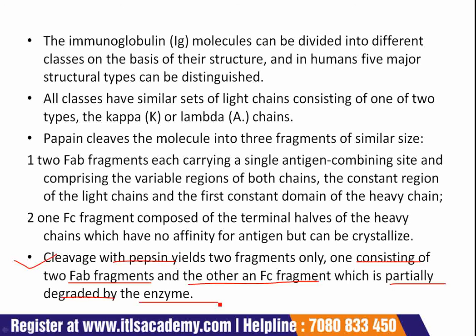The variable regions on both the heavy and light chains contribute towards antigen recognition, whilst the constant regions of the heavy chain, particularly the Fc part of the heavy chain backbone, direct the biological activity of the molecule.